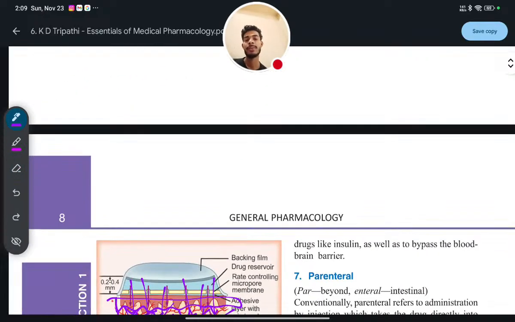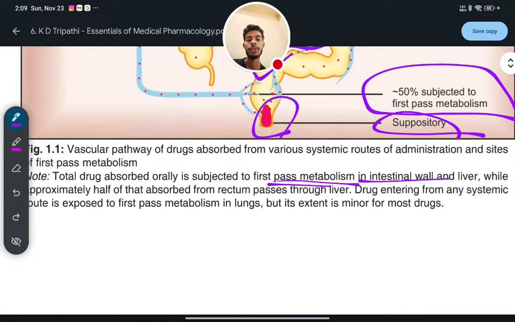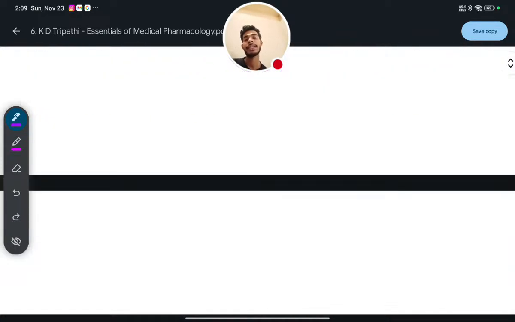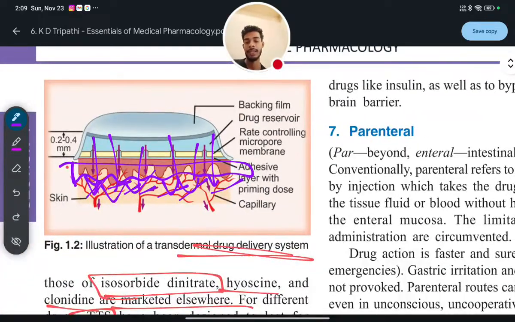So first pass metabolism is high in the liver, and lower in the intestinal wall and lungs. Okay?